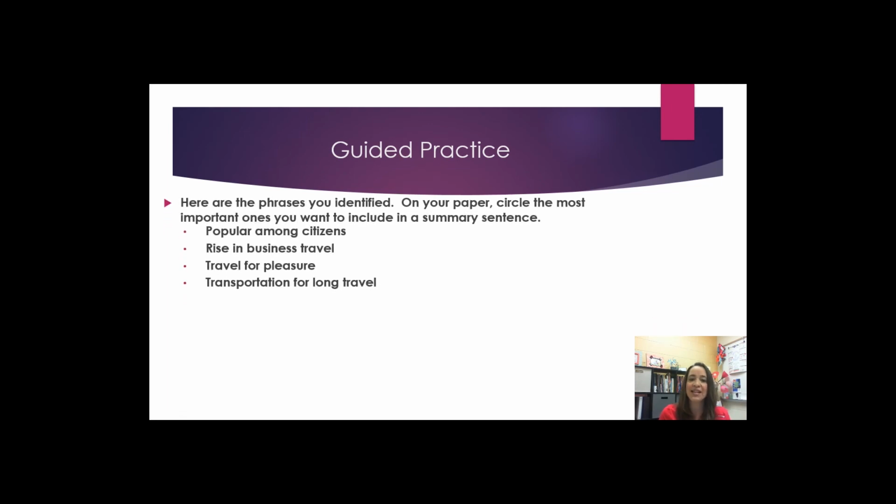Here are the phrases you identified. On your paper, circle the most important ones that you want to include in a summary sentence. Popular among citizens, rise in business travel, travel for pleasure, and transportation for long travel. Now take a few moments to write your summary sentence.